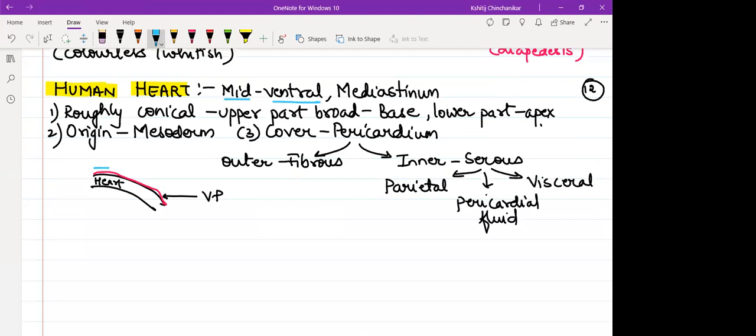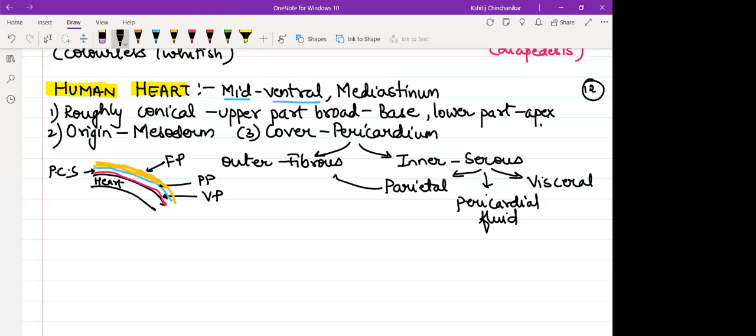So if I make a blue line like this, this blue line will indicate the parietal pericardium, and fused with this parietal pericardium, if I make a thick yellow line, this will indicate the fibrous pericardium, and this space that you see between parietal and visceral, this is the pericardial space filled with pericardial fluid.